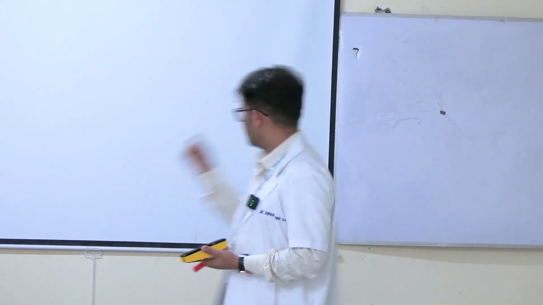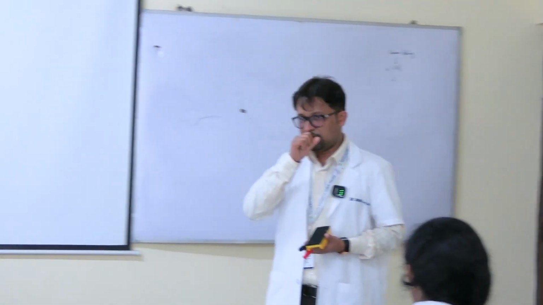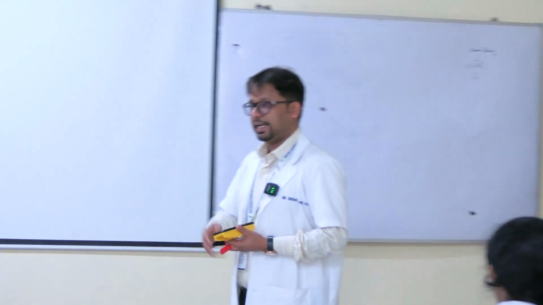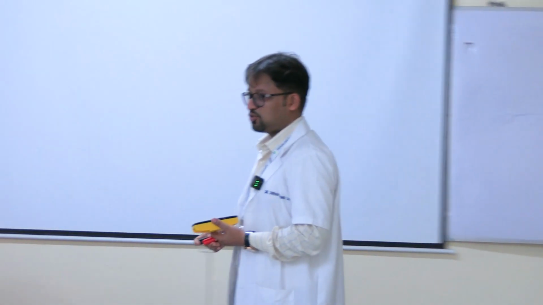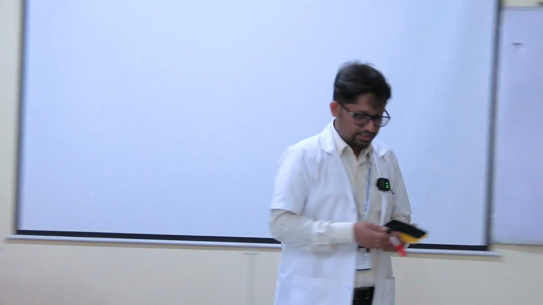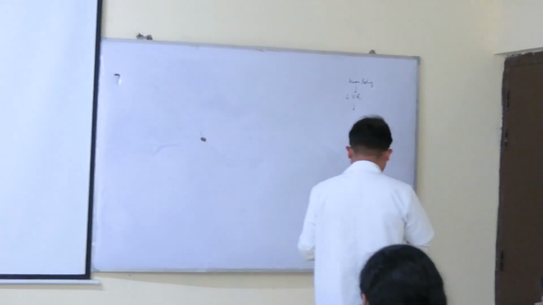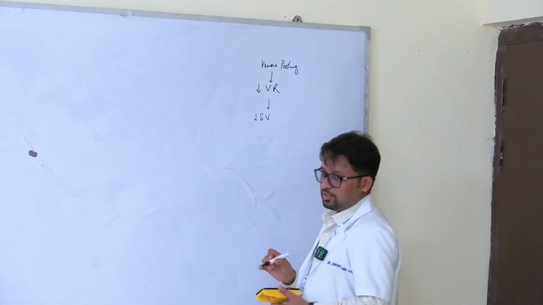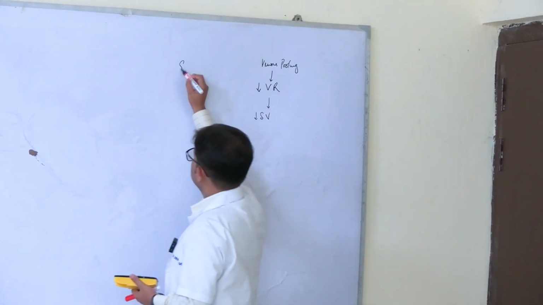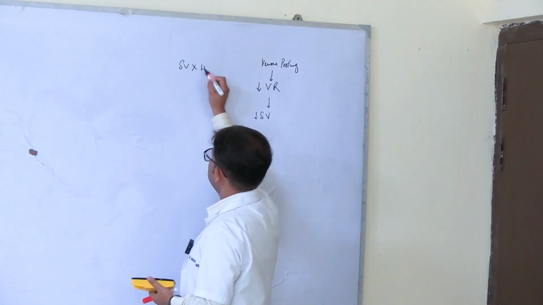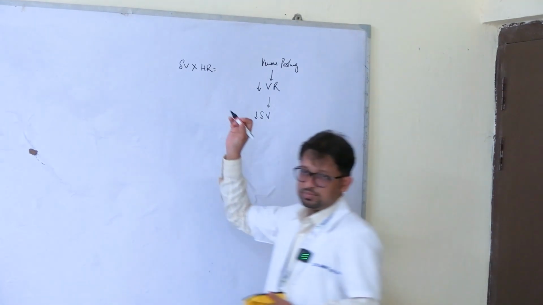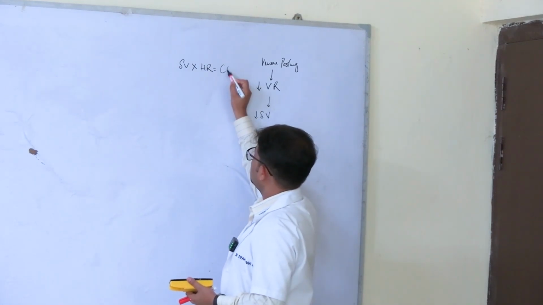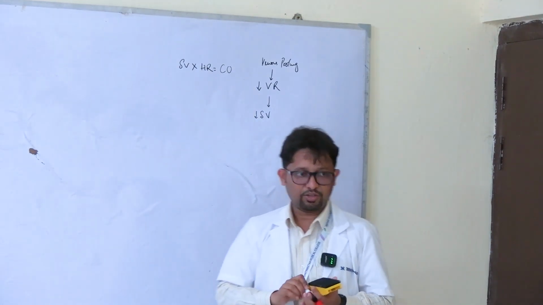Venous filling will depend on venous return. Force of contraction can be translated to stroke volume. So if the venous return is less, by application of the Frank-Starling law, the stroke volume is less. Stroke volume and heart rate, if you multiply these, the product is what? Cardiac output. Cardiac output is a determinant of systolic or diastolic blood pressure.